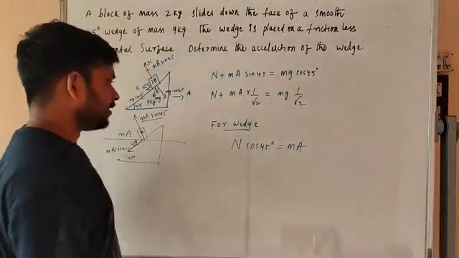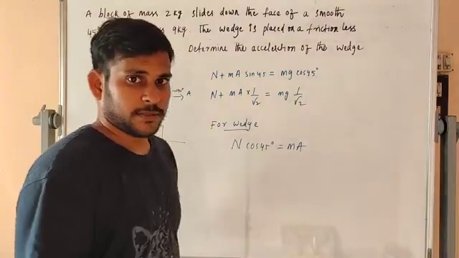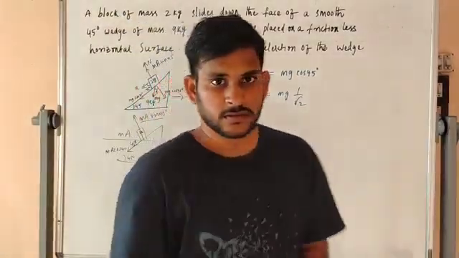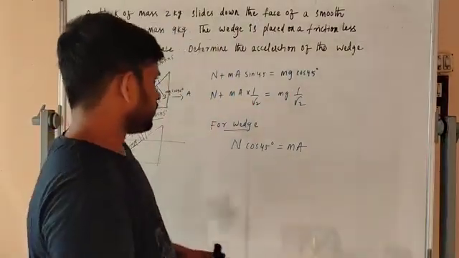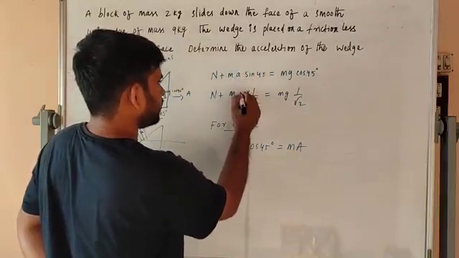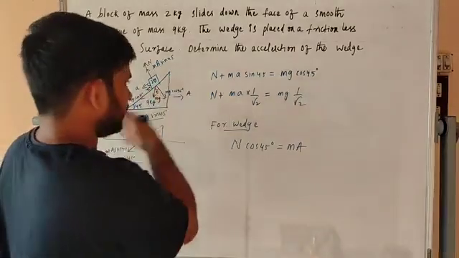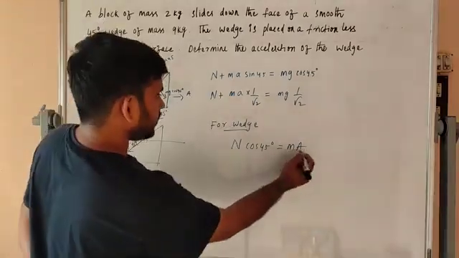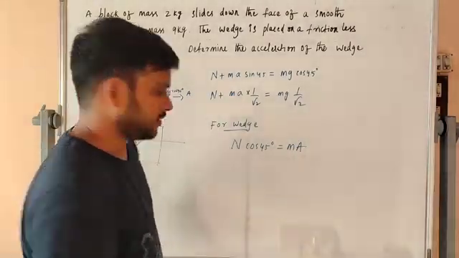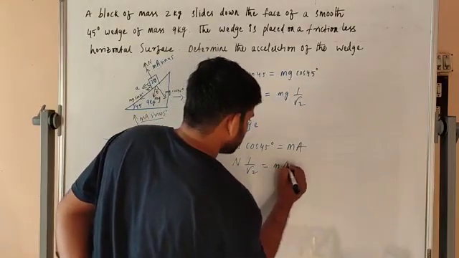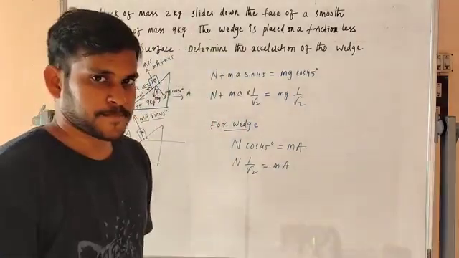Here, sorry, by mistake, the small a is the block's acceleration, so for the wedge, N cos 45 is equal to capital MA, which gives N times 1 by root 2 equals MA.